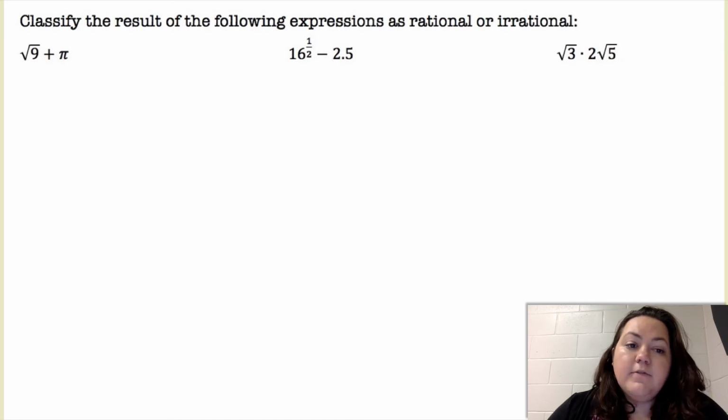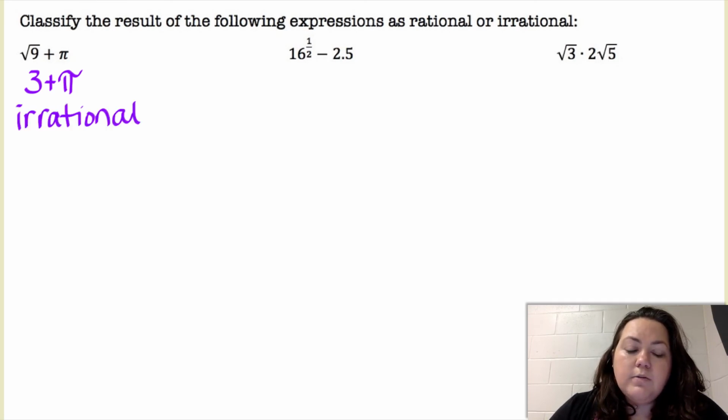All right, classify the result of the following expression as rational or irrational. So the square root of 9 plus pi. Well, the square root of 9, that's a perfect square, so that would give me 3. So that's a rational number, and then I have pi, that's an irrational number. So I have a mix, so I really need to look at it. So I have 3 plus pi, because I took the square root of 9, I got 3. And I can't really do anything to simplify that any further. And because it has an irrational number in it, it is irrational.